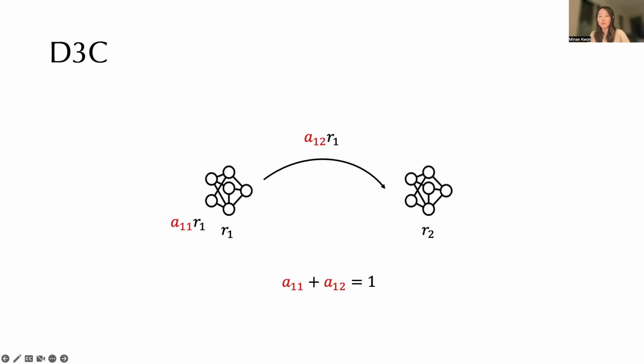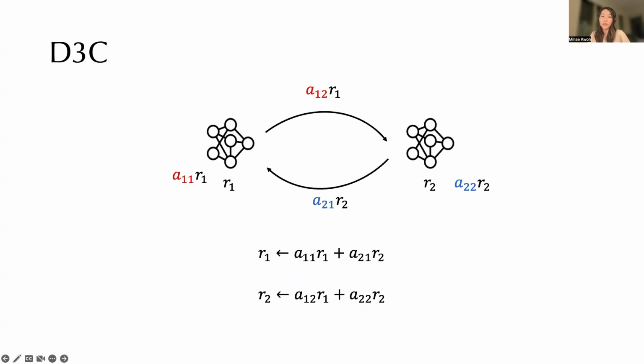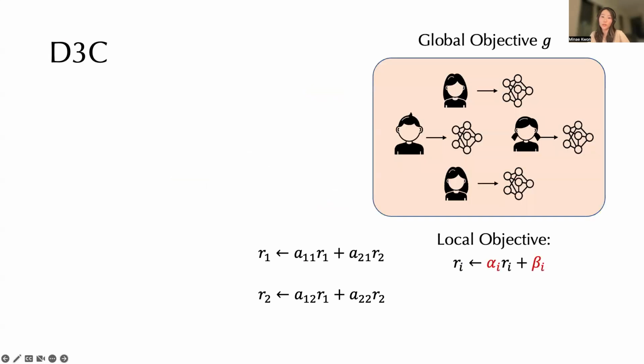They will then keep the rest of their reward, denoted by A11. Importantly, the sum of A11 and A12 must equal 1, meaning that agent 1 cannot create more reward out of thin air or throw away reward either. And of course, agent 2 can do the same as well. So each agent's new local reward will be updated as a linear combination of all agents' rewards.